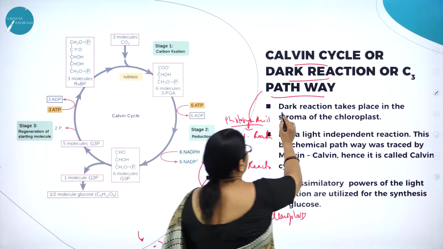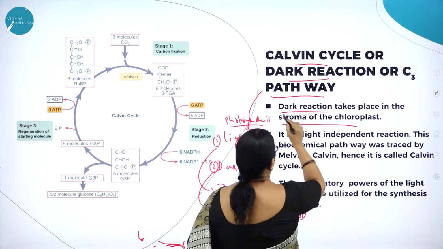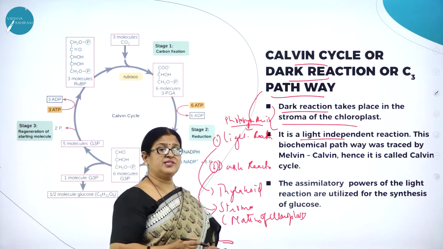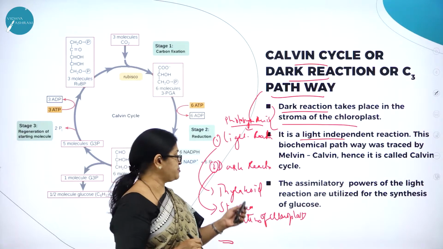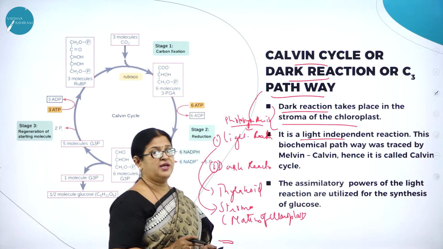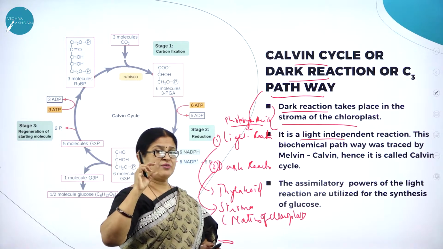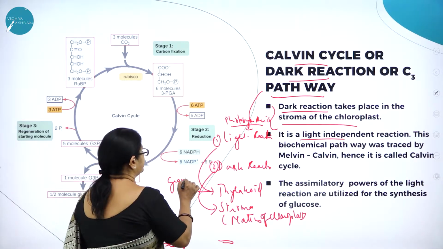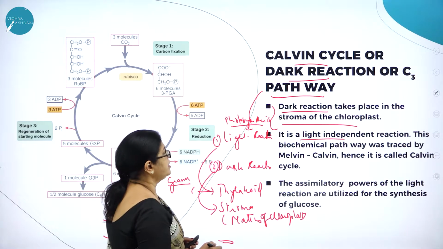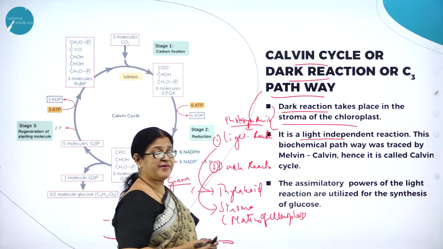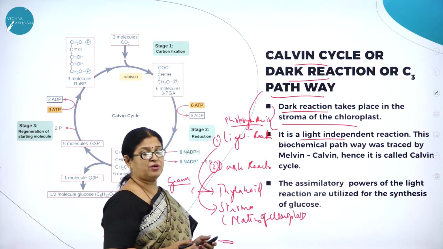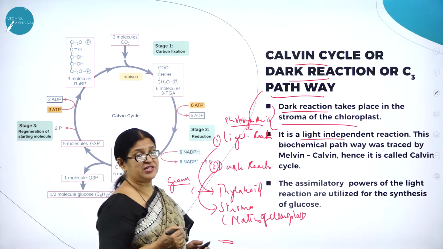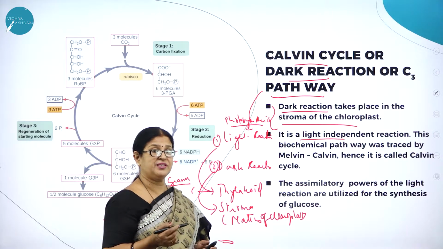So here dark reaction takes place in the stroma of the chloroplast, and as we all know, light reaction is light dependent reaction which takes place in the thylakoid of the chloroplast. Thylakoids are piled up or stacked one above the other to form what? Granum, right? Whereas dark reaction takes place in the stroma of the chloroplast, that is the matrix of the chloroplast, and it is light independent reaction, where dark reaction takes place in the night time.